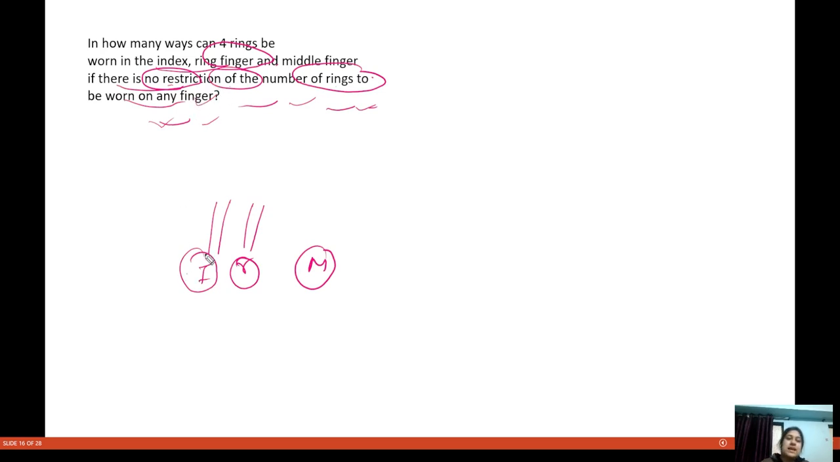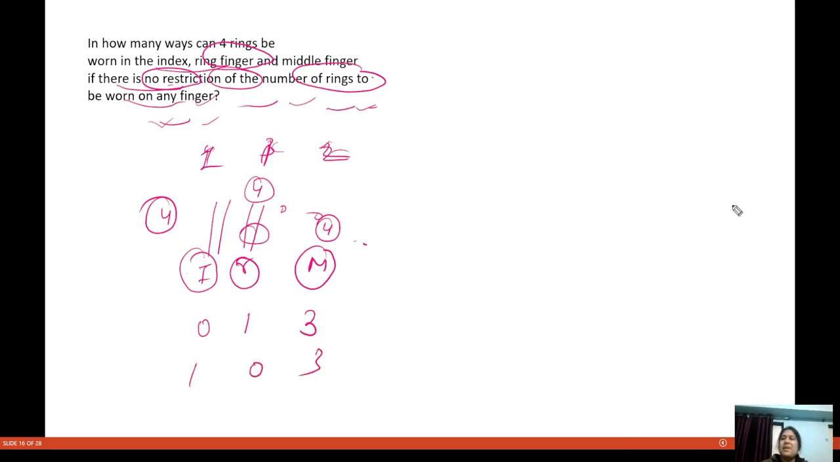So see, on this index finger, how many rings can we put? 4 rings we can put. Then there will be no rings here and here. Then we can put 4 rings here as well, and we can put 4 rings here as well. Or we can do what? Sorry, not 4 3 2. 1 1 2. Okay, 0 1 3. Okay, 1 0 3. So many ways are there.